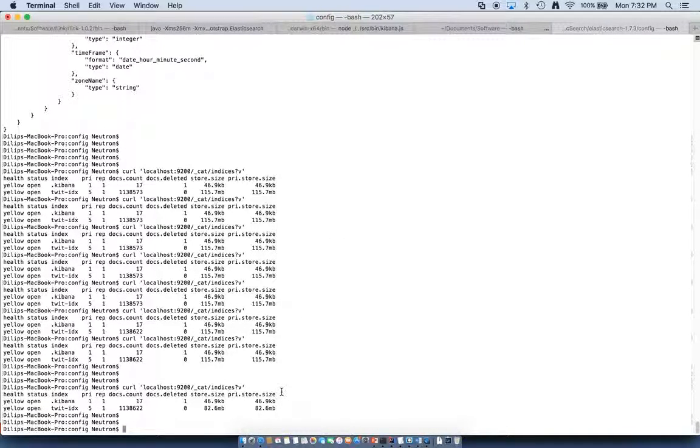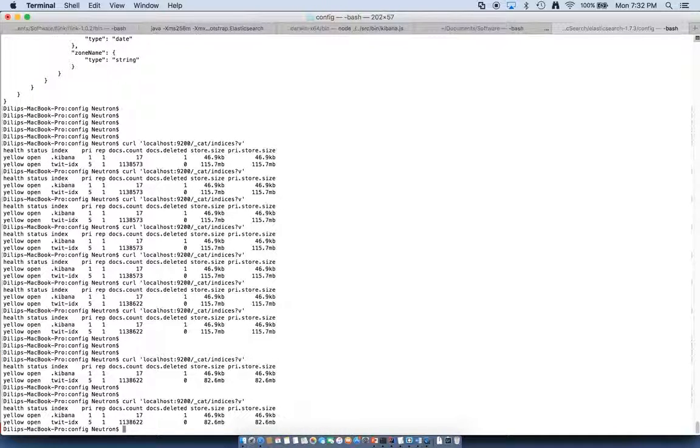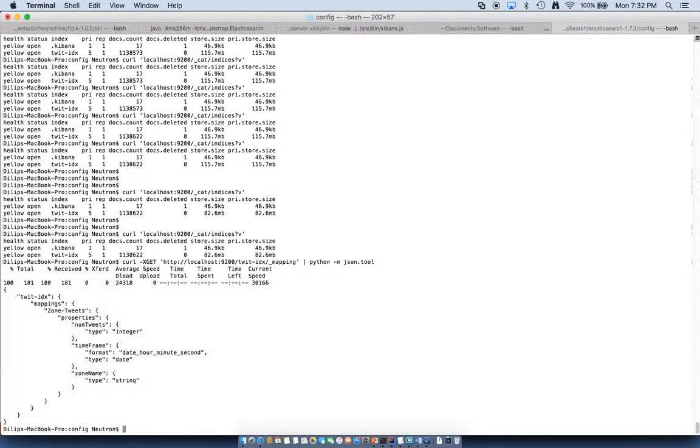The second thing we need to do is to configure the Elasticsearch index that the application will be communicating to. In our case, twit-idx was already created prior to starting this presentation. Hence, I will show you what the mapping structure of this index looks like. Please note that details on how to configure this index have been provided in the report.